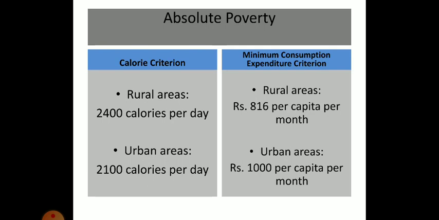Here, per capita means per person. So, according to this definition, if a person is getting less than rupees 816 per month in rural areas or less than rupees 1000 per month in urban areas, then that person will be considered as below the poverty line.